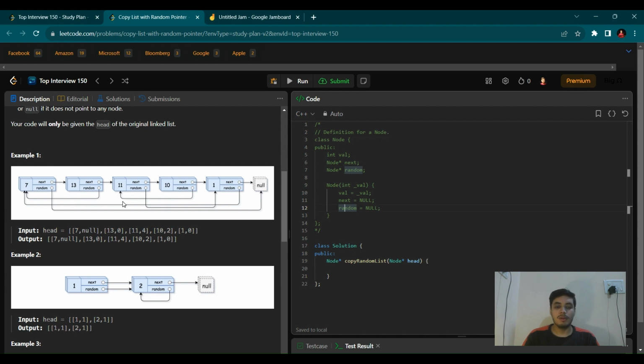So this is our problem. That means you have to create a deep copy. This is the meaning of deep copy. That means it should be exactly the same as in the given question. Now let's understand how you can carry forward this question.